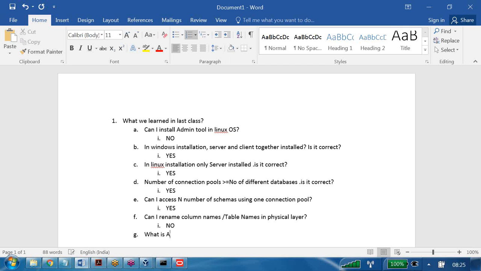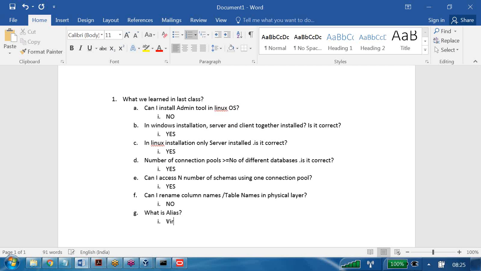What is an alias? A virtual table. That means it is not really available there, but virtually it appears like that. Internally it is pointing to some other original table, and any changes you make in the original table automatically reflect in the alias.